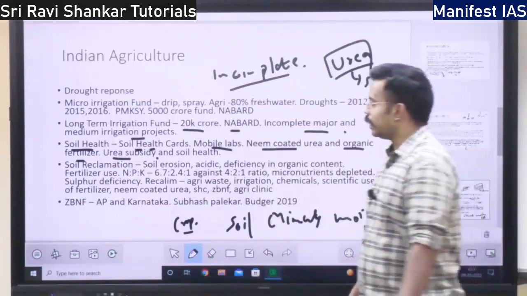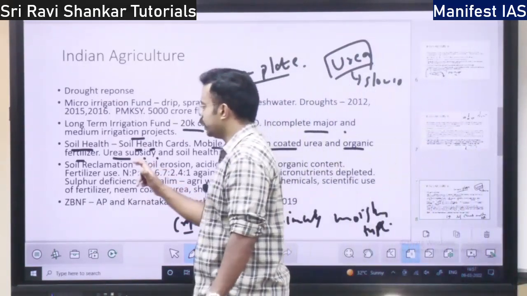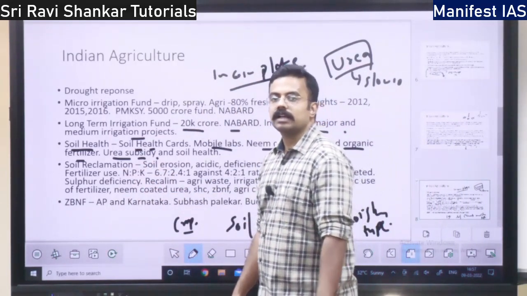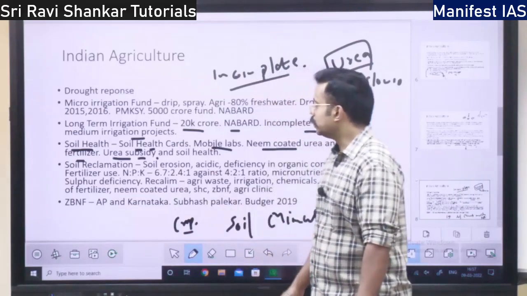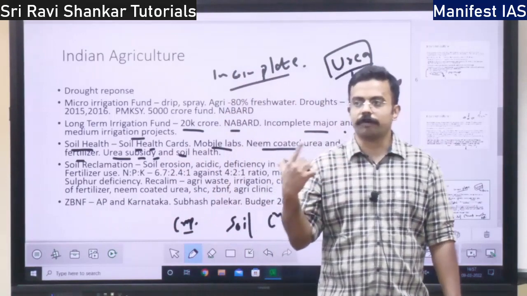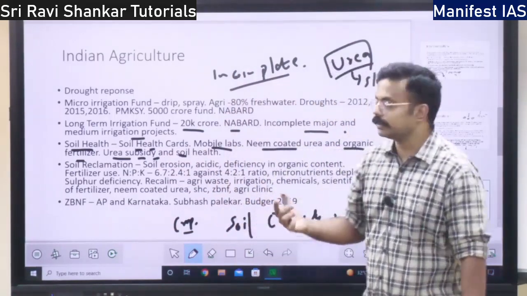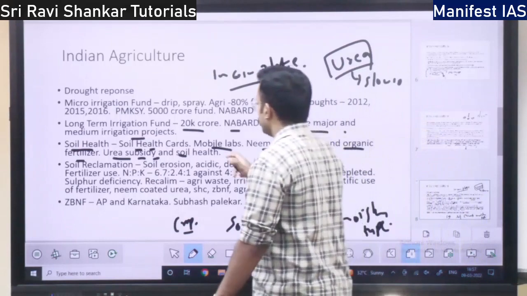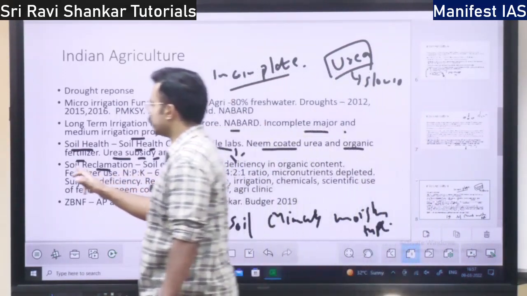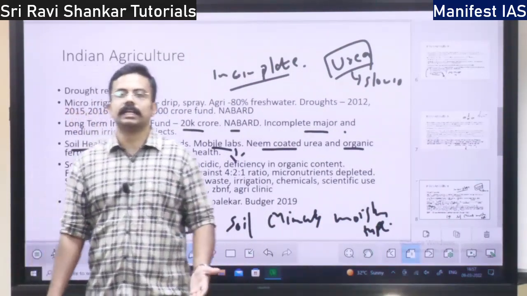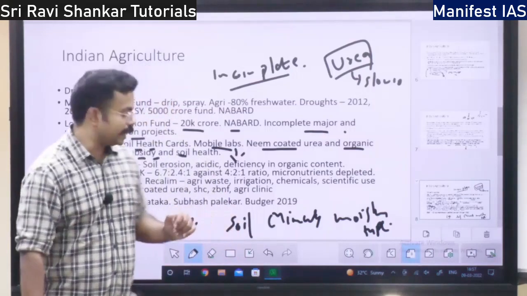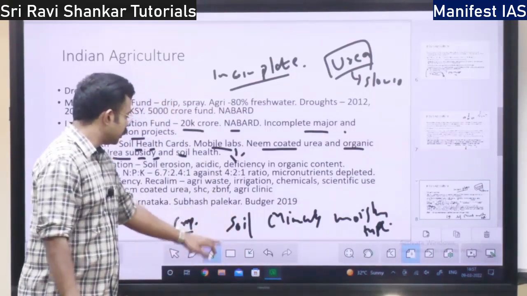So this is actually negative for the soil health, because since subsidy is given, a lot more urea is being utilized. Then urea subsidy and soil health. Since subsidy is provided more for the urea, what happens? It is used more and soil health will deteriorate, right? That is the concept. Next, soil reclamation. How are we going to take back the soil again? How are we going to revitalize the soil again, refertilize the soil, right?